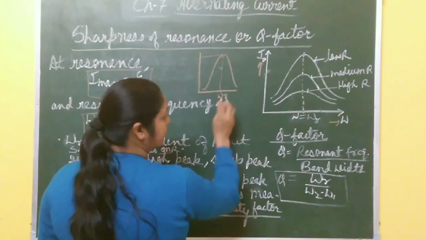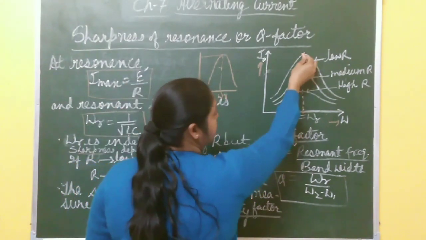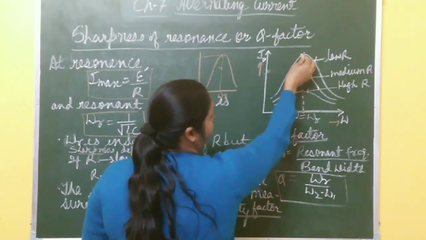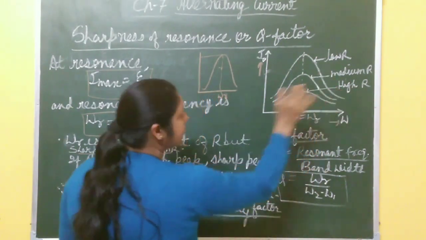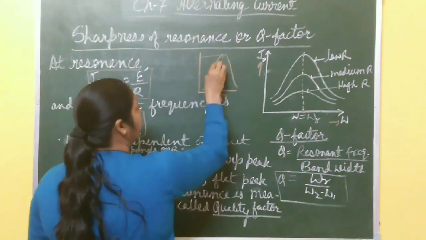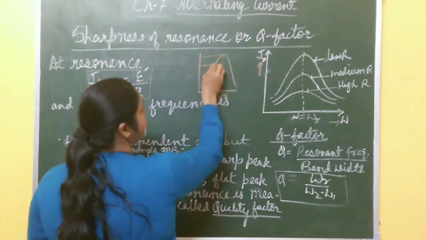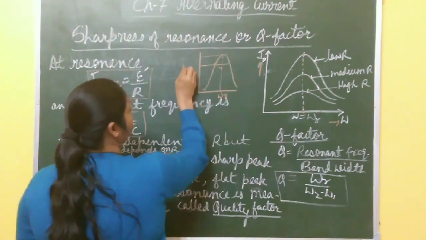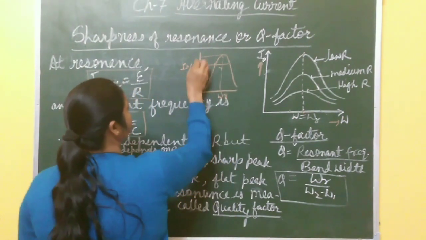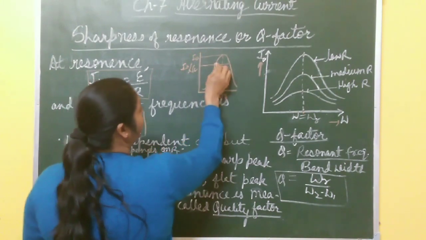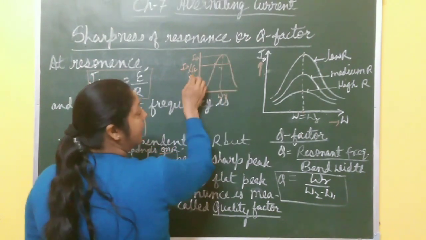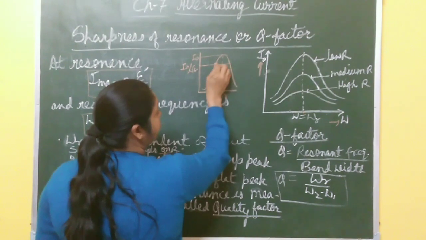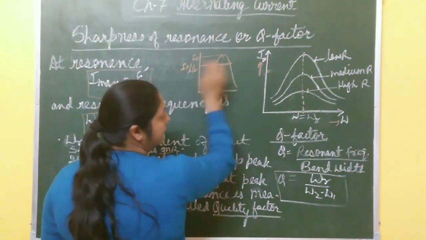On both sides of this resonant frequency, the current falls. Consider the value at which the current becomes I naught by root 2. This is the peak point. At the point where the current becomes I naught by root 2, you draw a line.